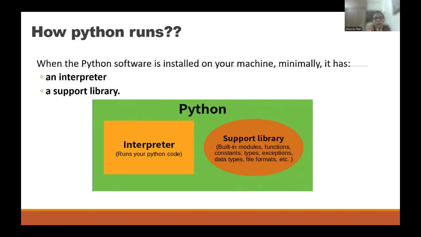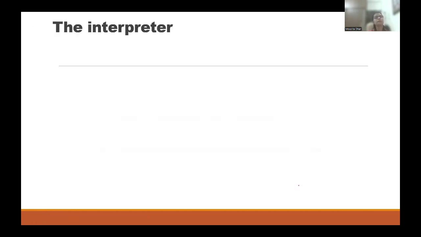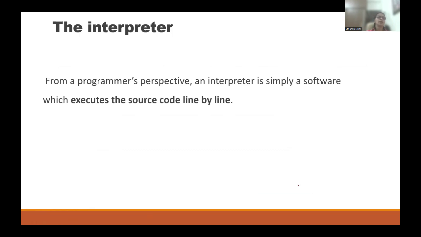Python supports a huge number of support libraries. We are going to see these one by one in future. No need to worry. But these two things come automatically as soon as you install the software. Support library we will see later. Now we are going to see the interpreter. From a programmer's perspective, an interpreter is simply a software which executes the source code line by line, as I already mentioned.